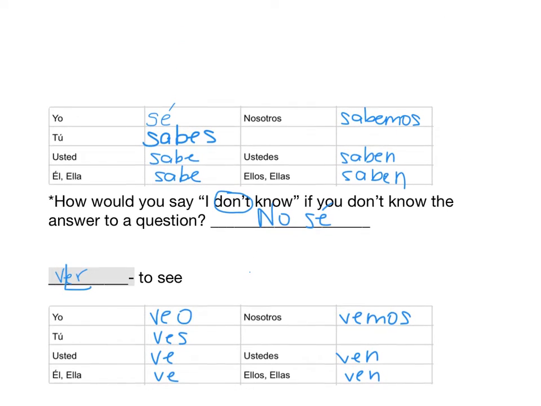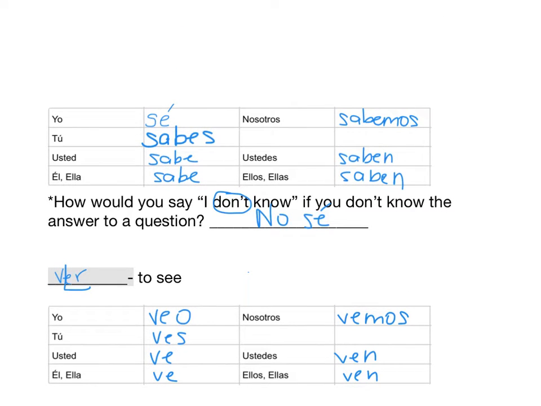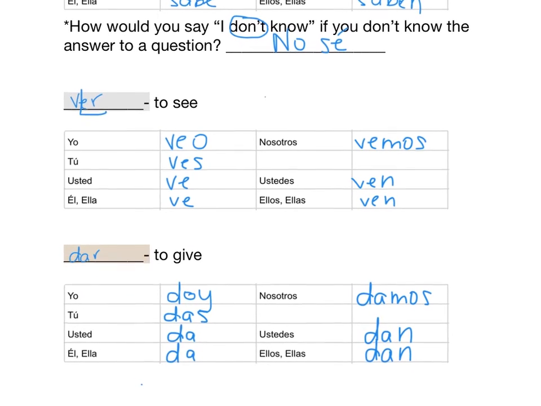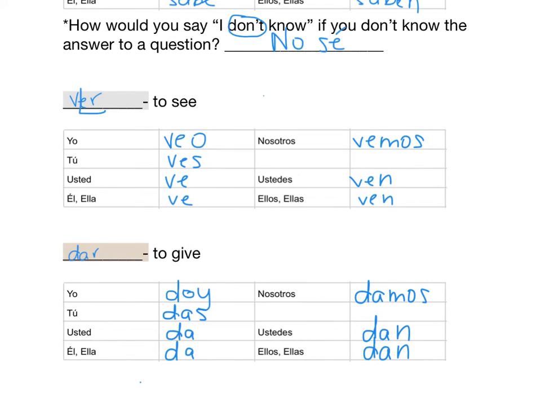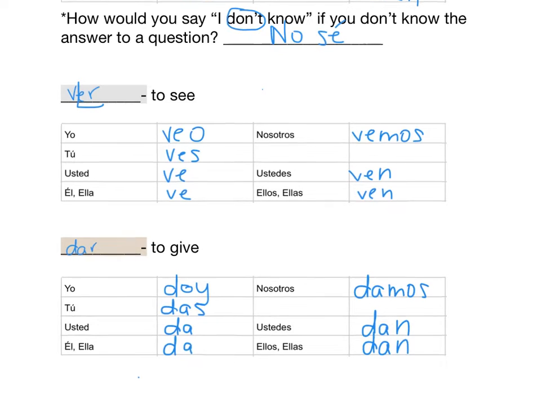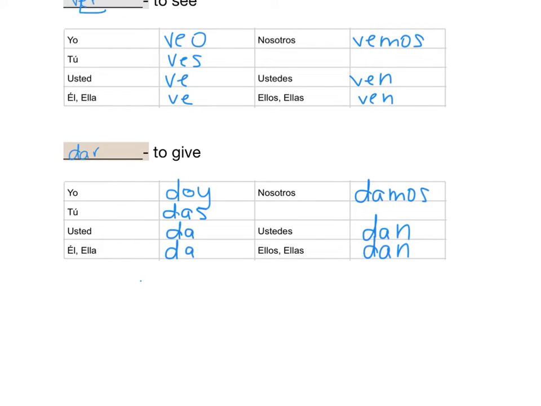Here's your forms of saber. There's regular ER verbs, so they should look like regular ER endings. Here's your forms of ver. The thing that can get weird looking with ver is your base is only the one letter. So all your endings are just tacked onto the one V. So they are very short. And the same with dar. But there are AR endings in dar, so make sure you use As, as, a, amos, and an.